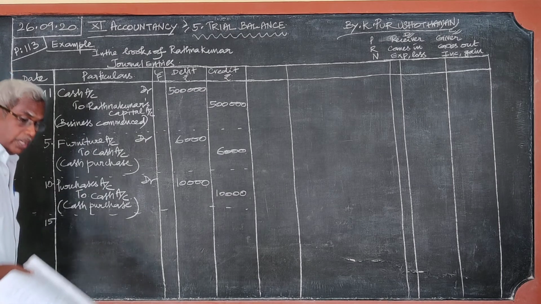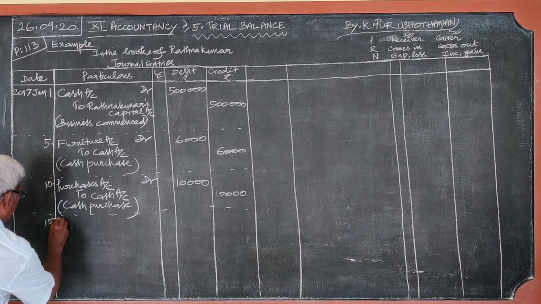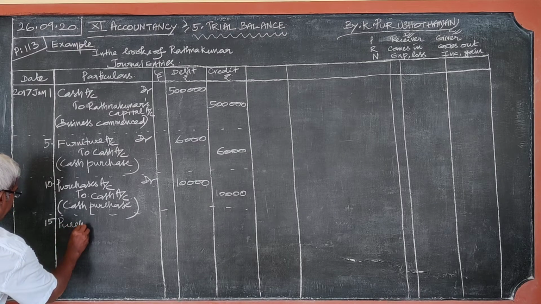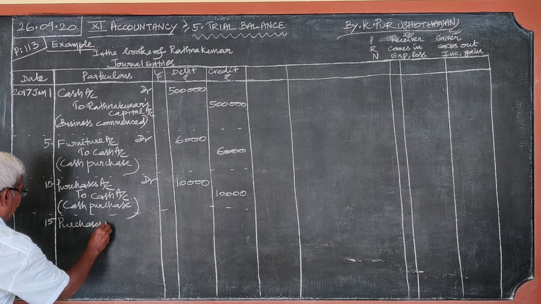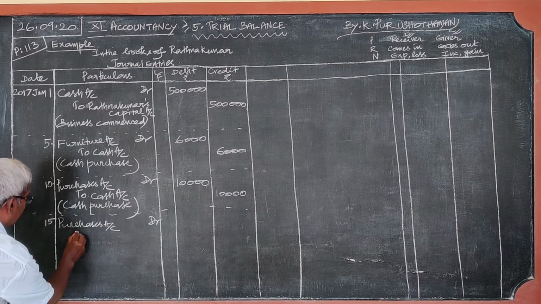Whether goods are bought for cash or on credit, whatever the mode of purchase, the goods are coming in. When goods are coming in, we should not write goods account. Just now I said, purchases account debtor.